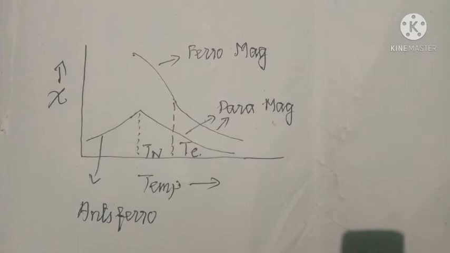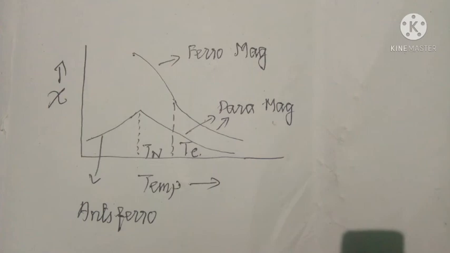In this diagram, we can compare the temperature dependence of susceptibilities of ferromagnetic, paramagnetic and antiferromagnetic materials with increasing temperature. First, the susceptibility of antiferromagnetic materials increases up to Tn, the Néel temperature. After that, the antiferromagnetic materials act like paramagnetic materials. We can expect questions based on this.